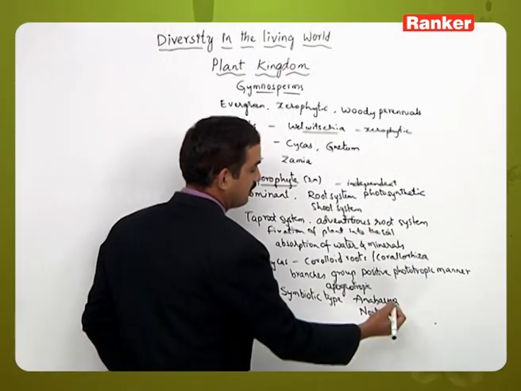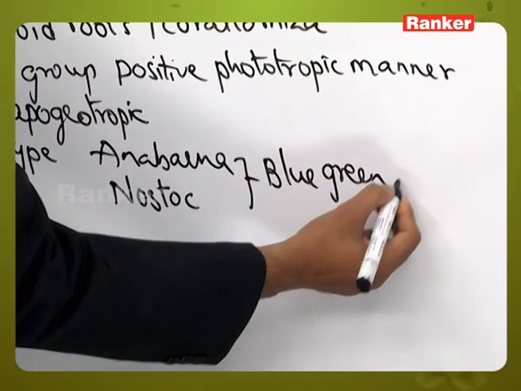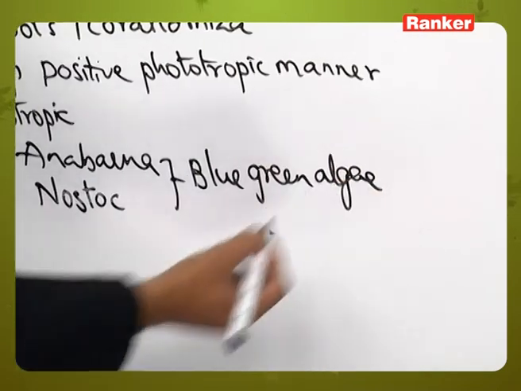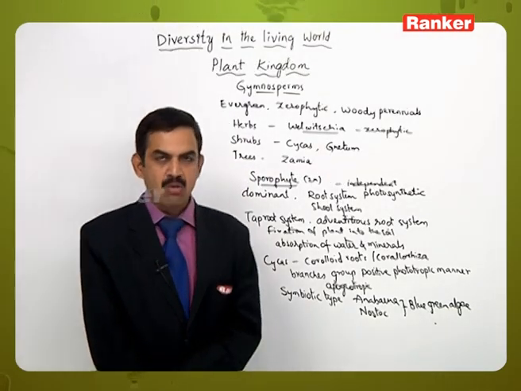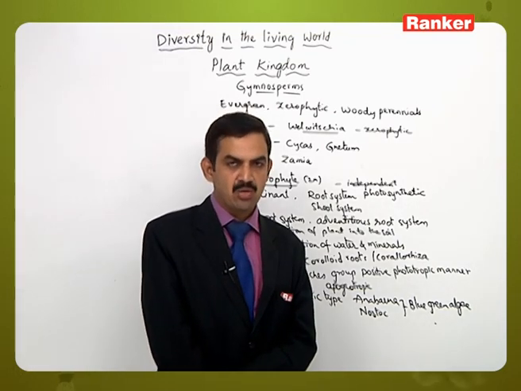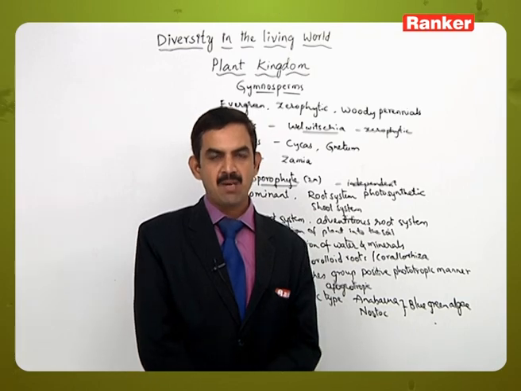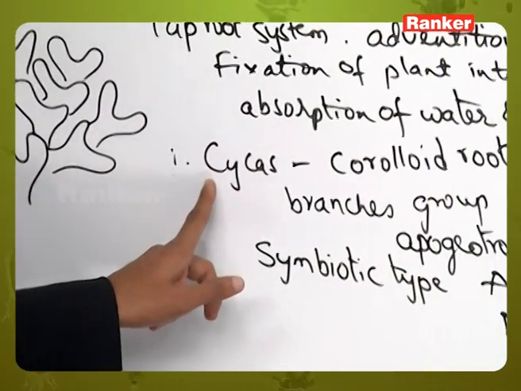So these are the two examples for blue-green algae, and these are generally present inside the coralloid roots. Anabaena and Nostoc have a dinitrogenase enzyme. They fix the molecular nitrogen and convert it into the available form of nitrogen.